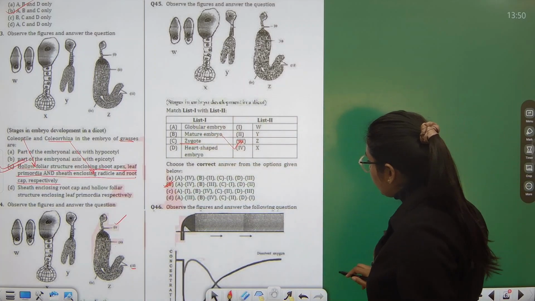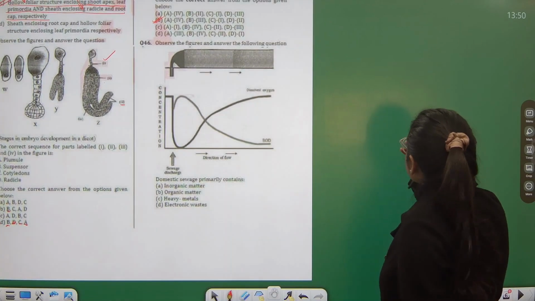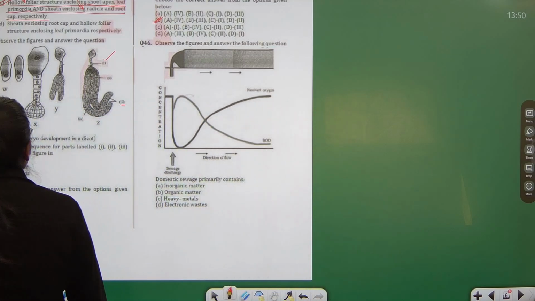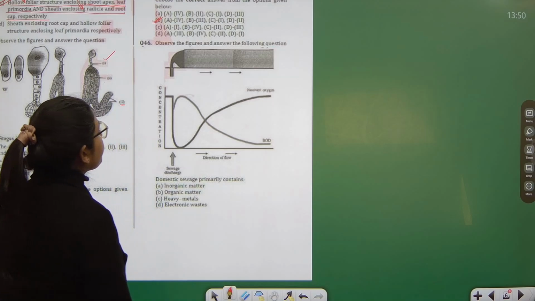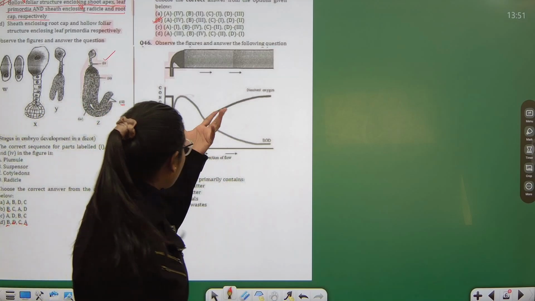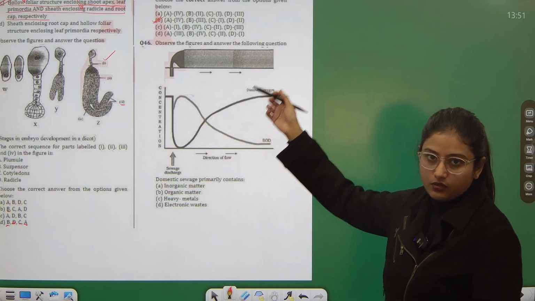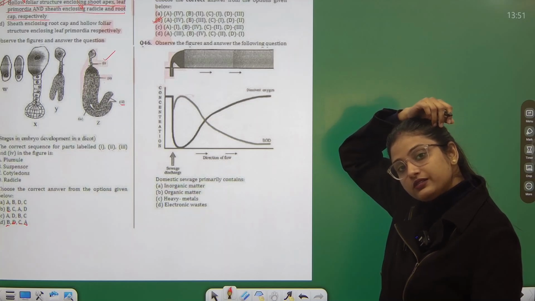Then we have discussed the one case study based type question. We are moving on to the next one. What does the next one say? Observe the figures and answer the following question. Okay, we have this figure which is actually telling us how do we control the sewage discharge?